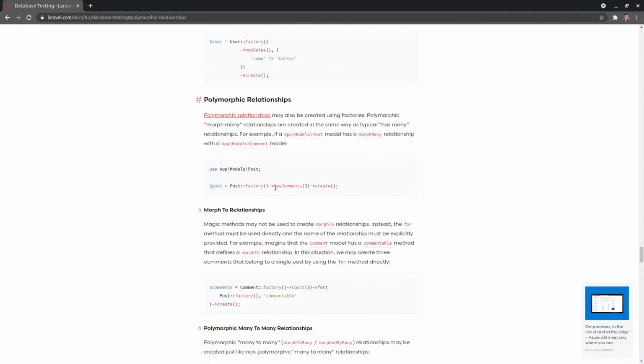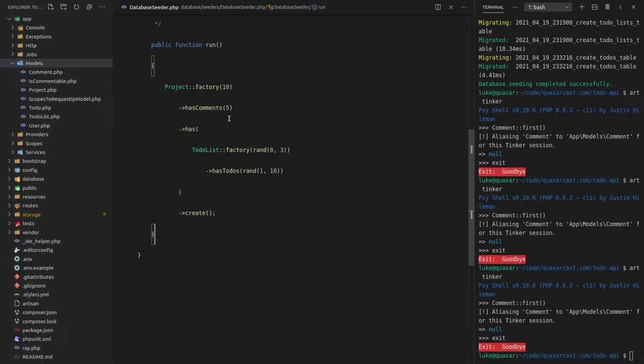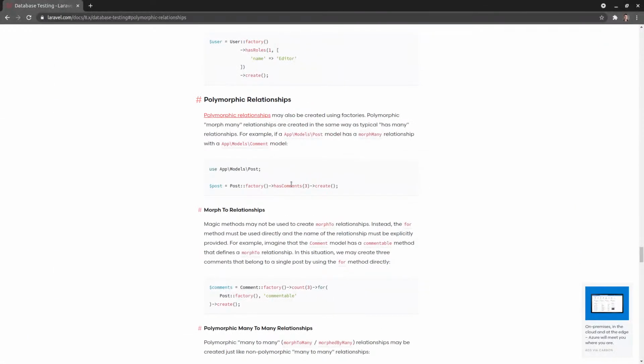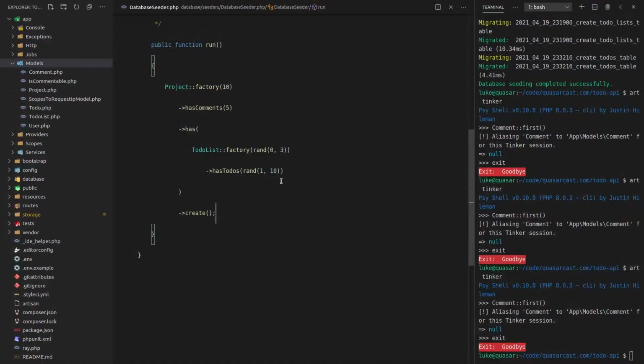Yeah, so they've just added in here. Creating the same way as has many relations. For example, yeah, so has comments. That's exactly what I'm doing. All right, so I don't see any problem with that.